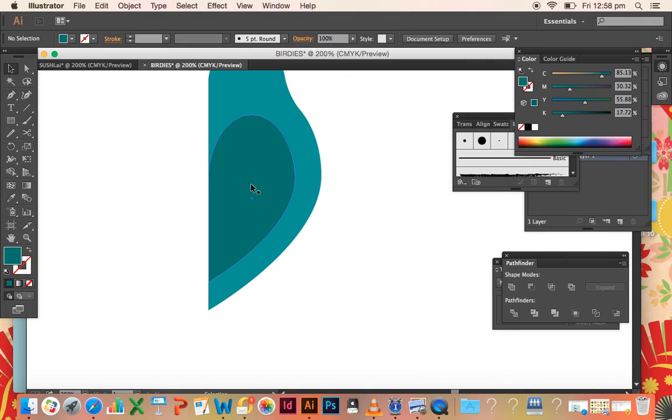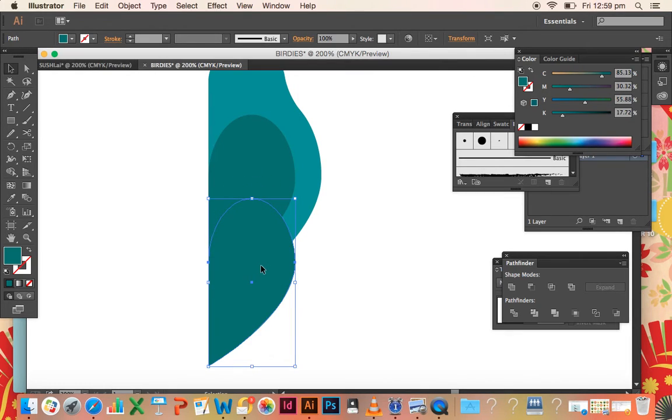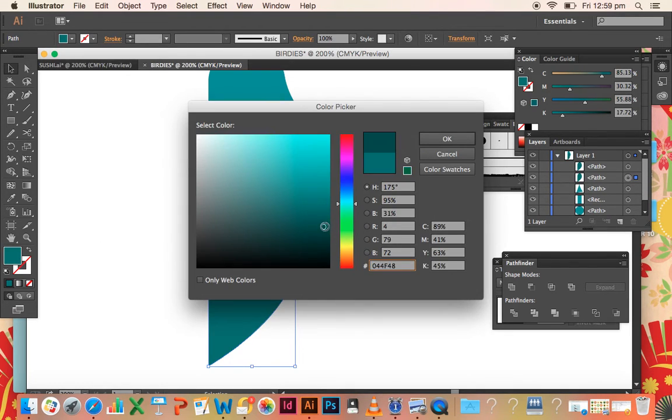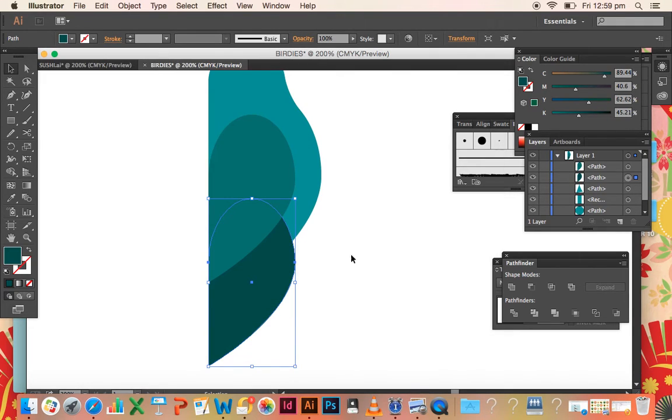Okay, we want to make another copy of that wing shape, so just select that shape there and holding down your Alt key, drag out another copy. This will be for the tail. Now we want to position the tail behind that wing shape there. So in your layers, you'll see that tail shape is active there because the little blue square's on. We just want to drag that layer underneath the other wing. Okay, and I'll change the colour, I'll make it even darker so you can see there.